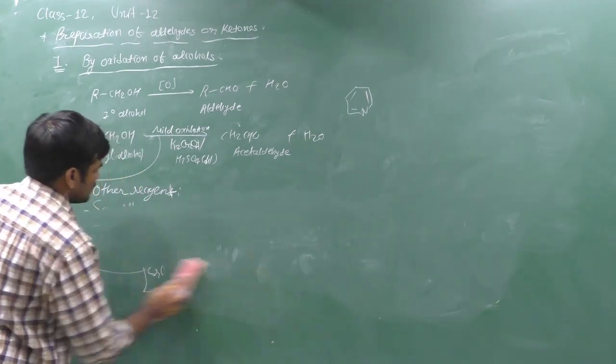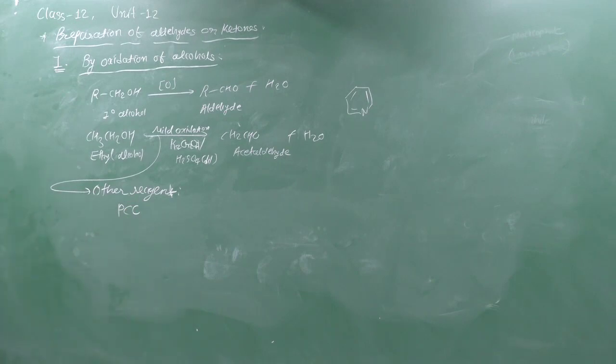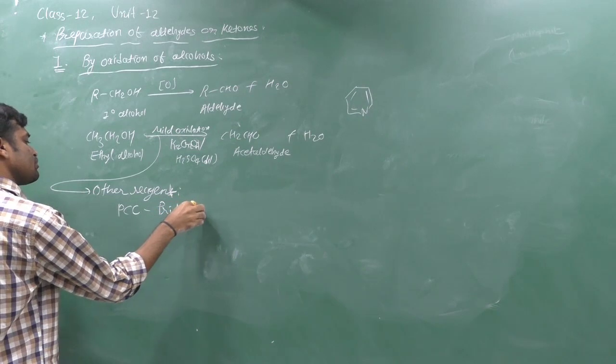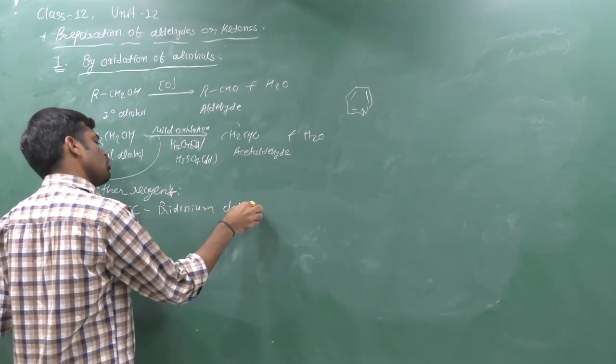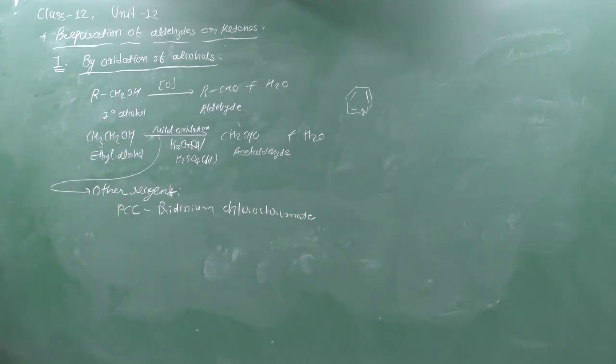It can do the same work. PCC, pyridinium chlorochromate. Generally it is written like that, or it is known as Corey's reagent.